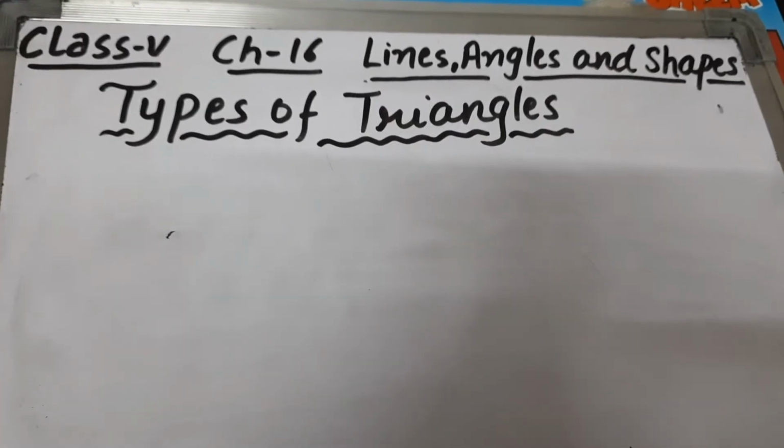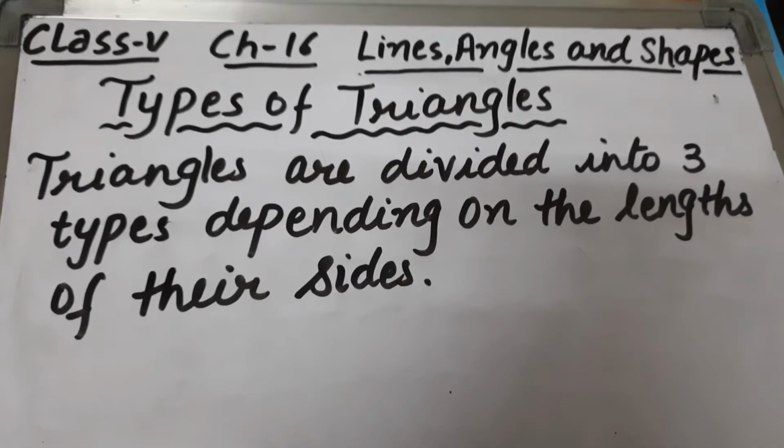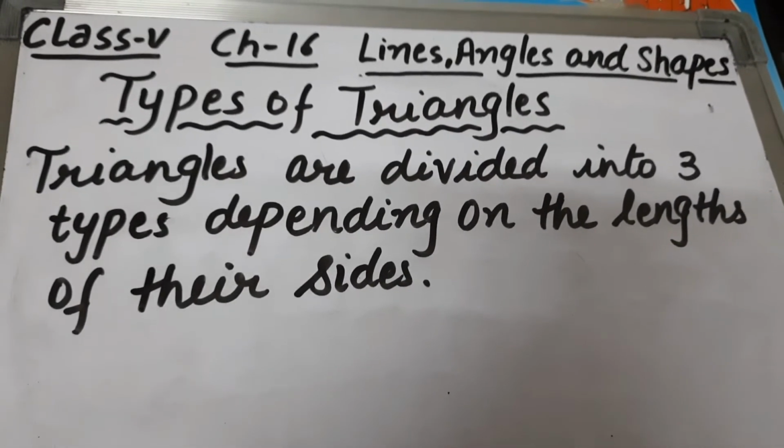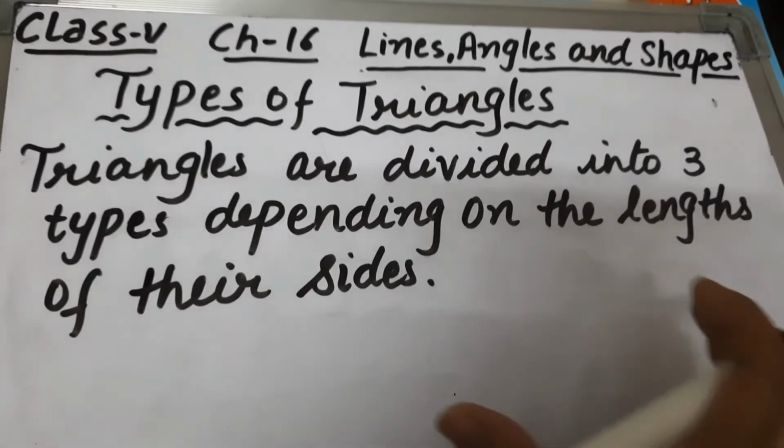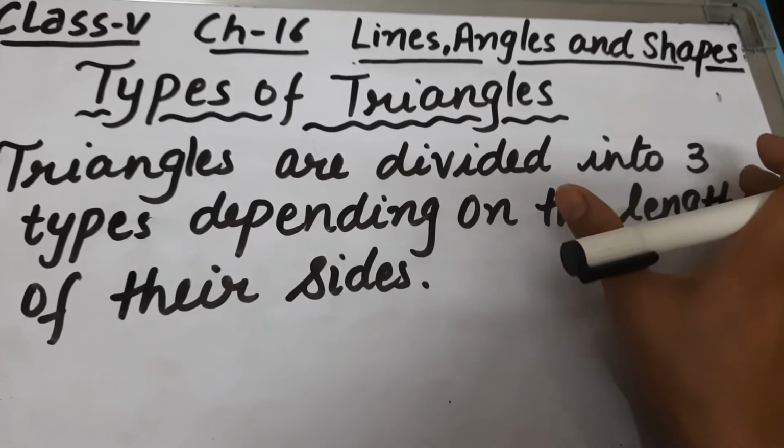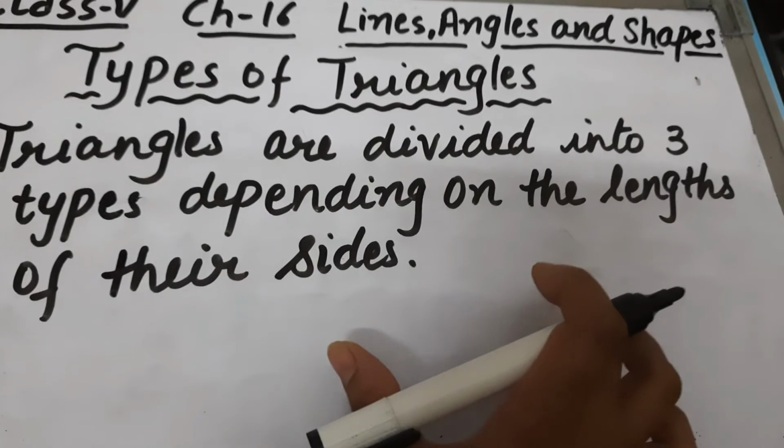Next comes types of triangles. Triangles are divided into three types depending on the length of their sides.